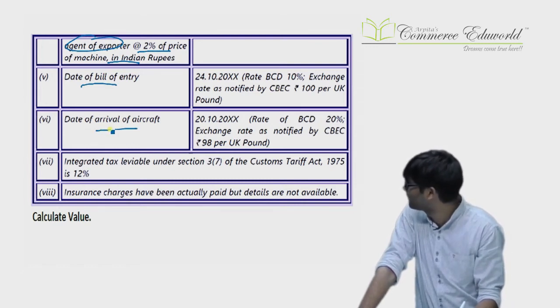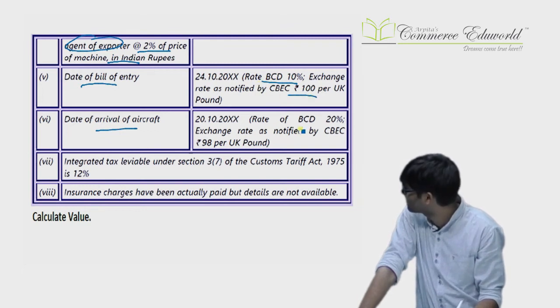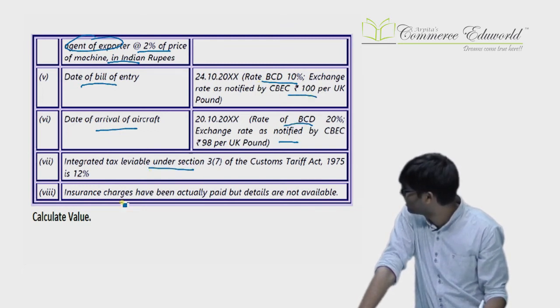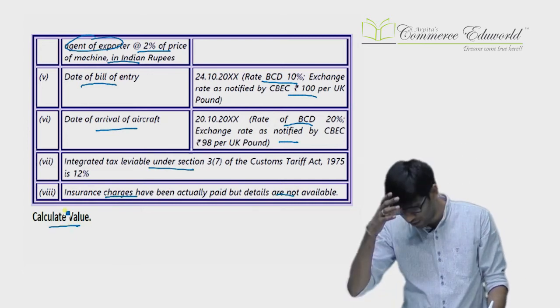Date of arrival of aircraft details are available. You have the custom duty rates, you have the exchange rates on both the dates. IGST rate is available. Insurance charges are not ascertainable, they say. Calculate the value. You need to calculate the value only.